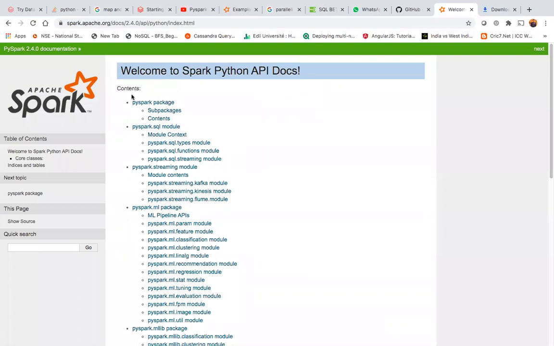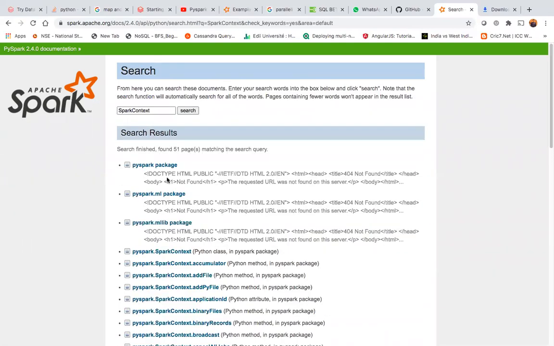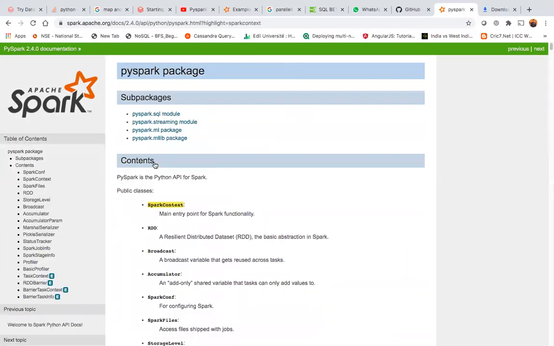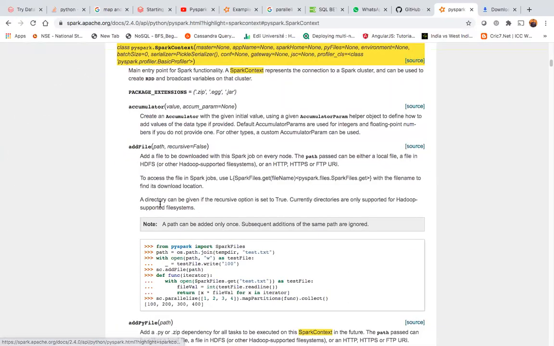Here you can search, and you can see there is a SparkContext class.